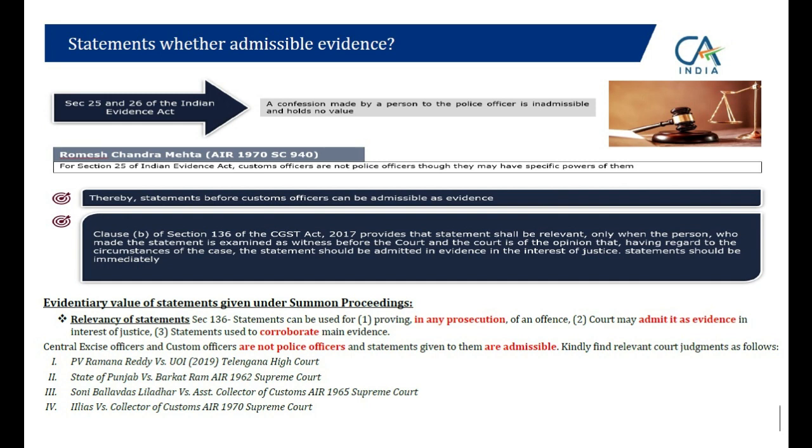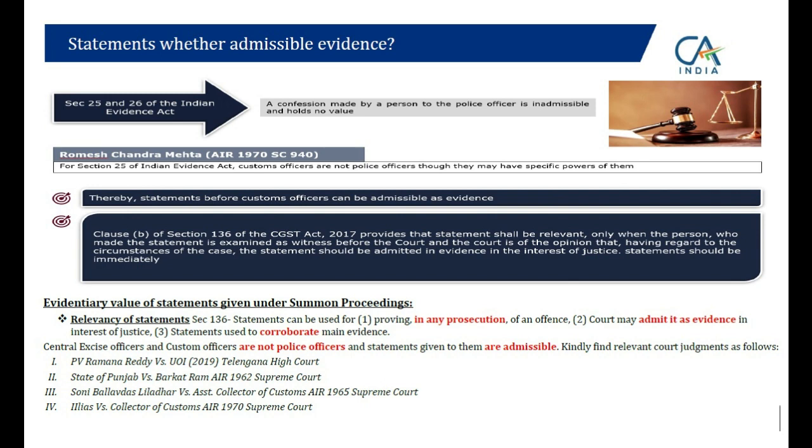But similar nature is not that of our GST officers. GST officers are, as per law, legislators, they are not going to apply duress or coercion. So any statement given to a GST officer, custom officer, central excise officer is admissible in the court of law. Section 25 of the Indian Evidence Act does not apply. Whereas practically on the ground, when we are part of these investigation proceedings, there is so much duress, threat of arrest, so much stress of investigation. That person has to make payment, has to oblige, has to make statements as per the will of the particular officer. Right? But here it is clear, any statement given in summons can be admitted as evidence in the court of law.